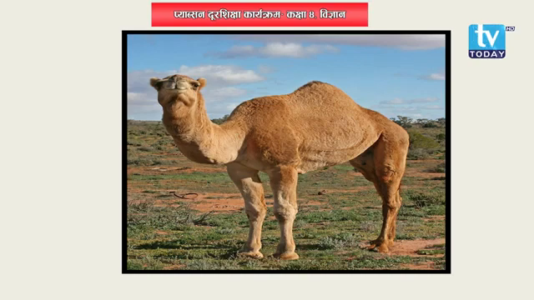Now what you need to do? You need to tell its adaptational characteristics. The first one, it has a hump to store food, and next is it has strong legs with flat soles to walk easily on sand.